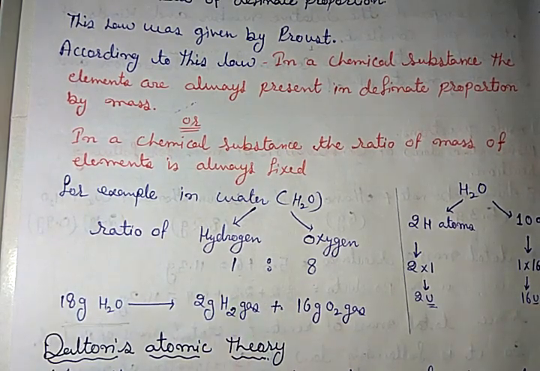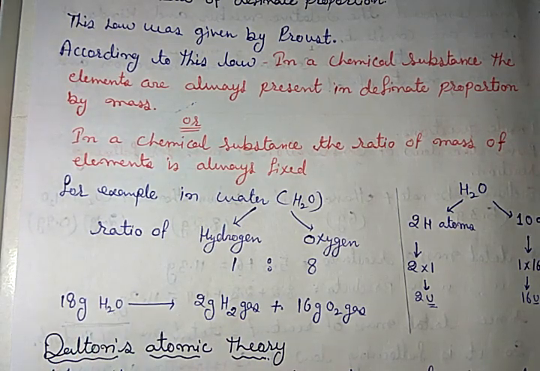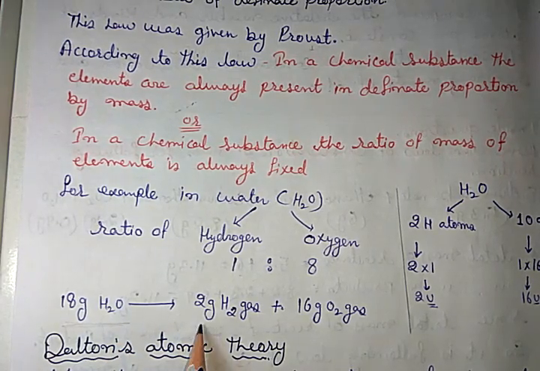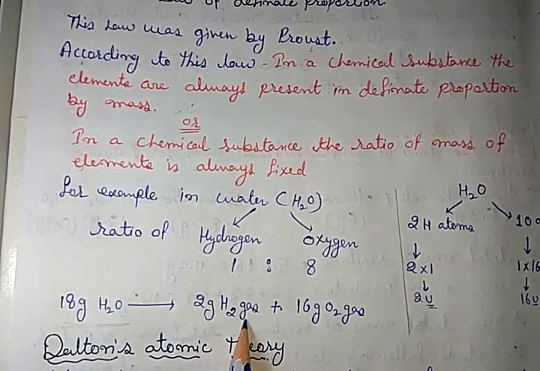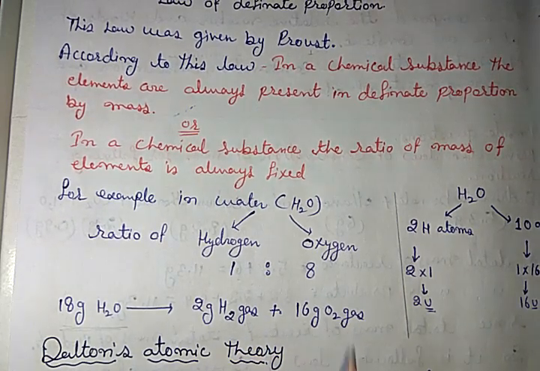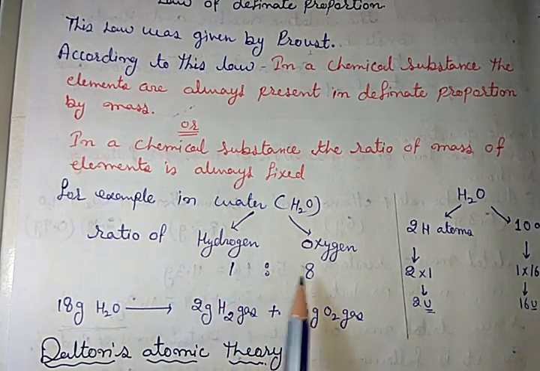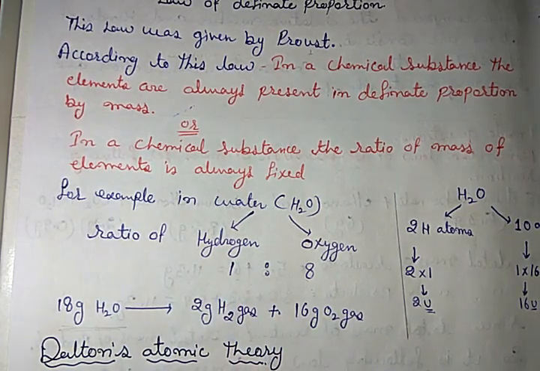It is an experimental ratio. When 18 gram of H2O, that means water, is decomposed, then it gives 2 gram of hydrogen gas and 16 gram of oxygen gas. If we simplify that, then it will be 1:8.